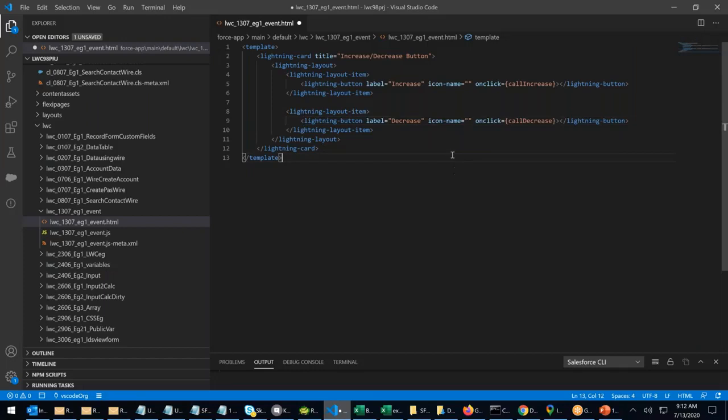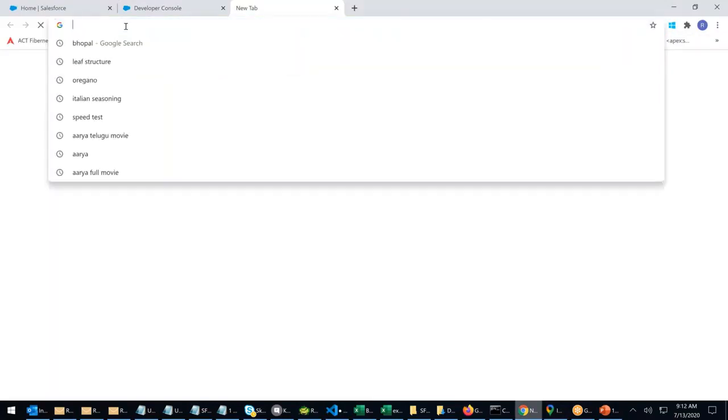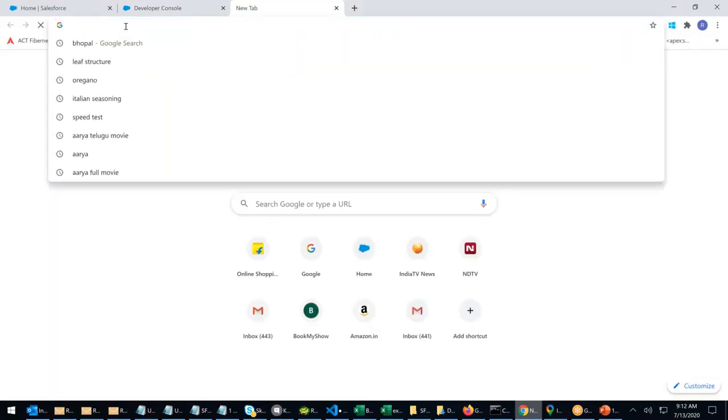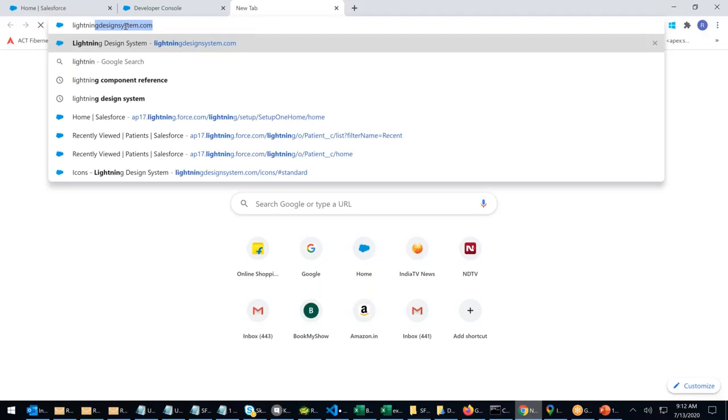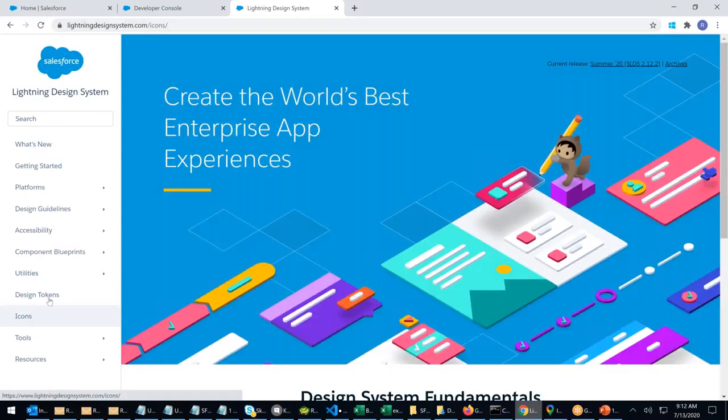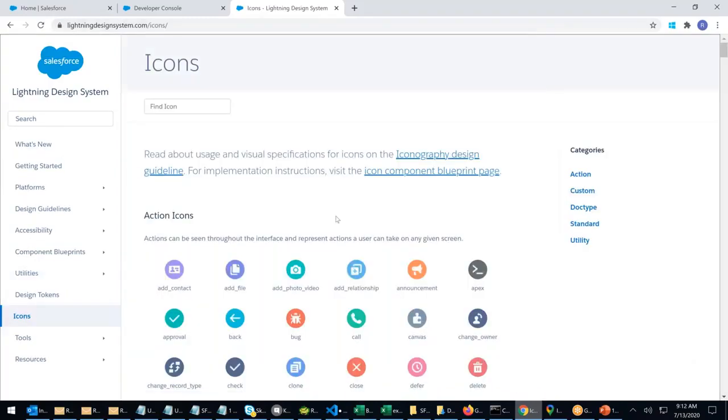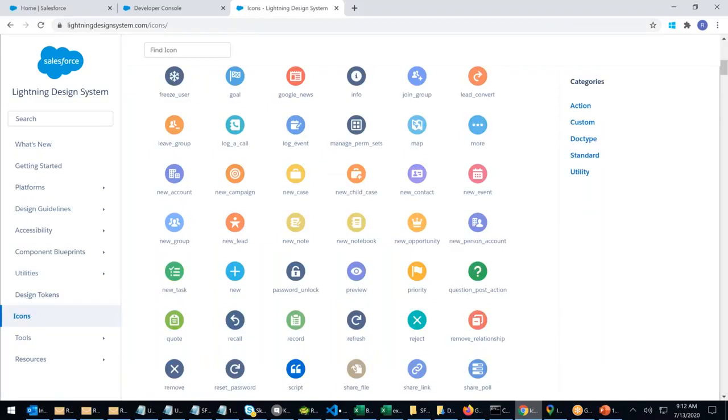Call increase, call decrease. Let's quickly look for an icon. Lightning Design System, I go to icons. I select a plus or minus icon.